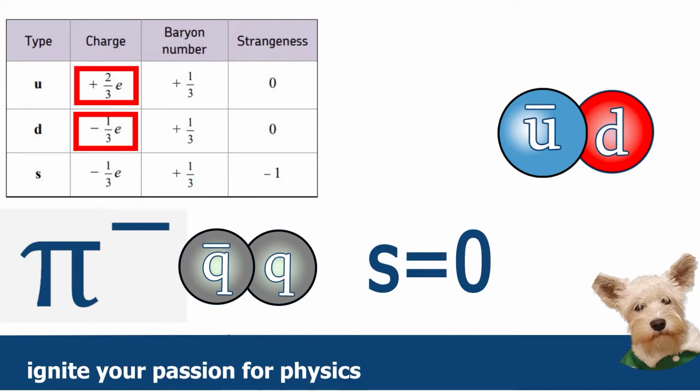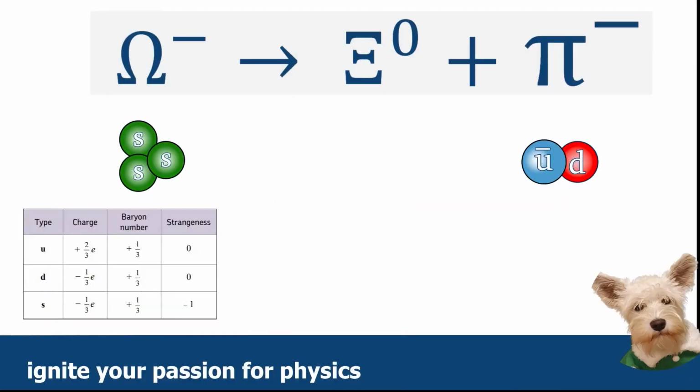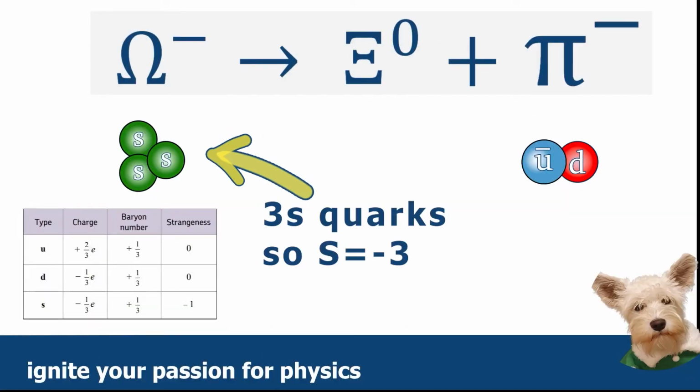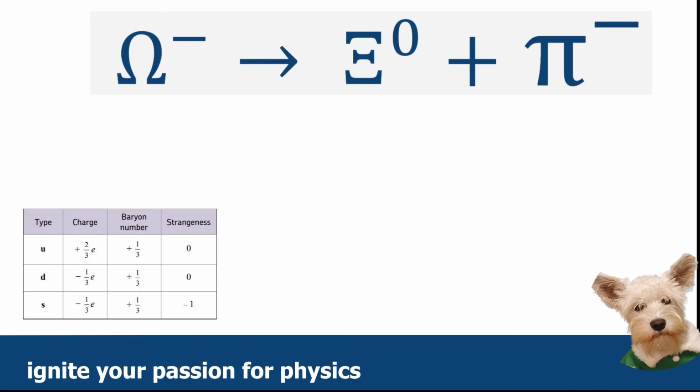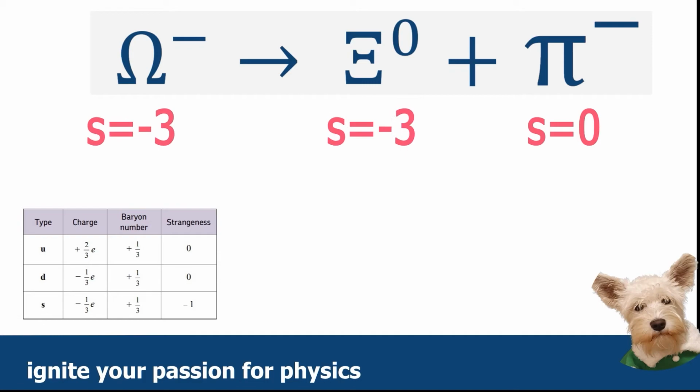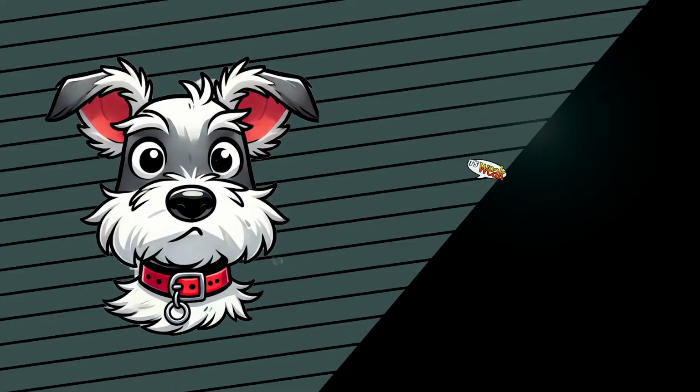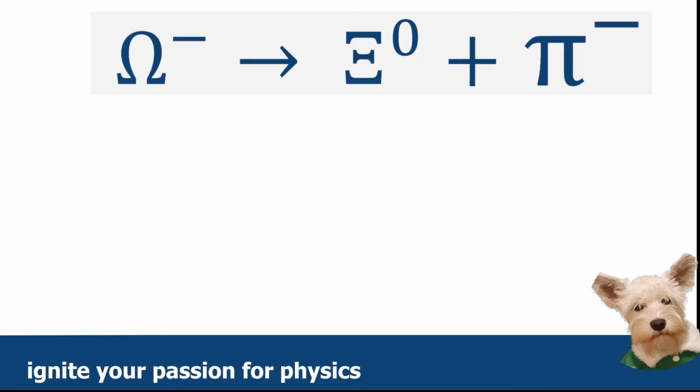And that is in fact the combination, but we now have to think about what's going on in our xi0 particle. So what we know is that if this was a strong interaction, then strangeness would have to be conserved. Given the pi minus has no strangeness, this would mean the xi0 particle and the omega minus particle would have to have the same strangeness, minus 3. In other words, there would be no reaction here because these two are identical. So that tells us then that this has to be a weak interaction.